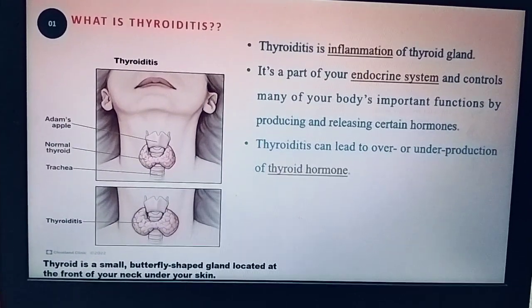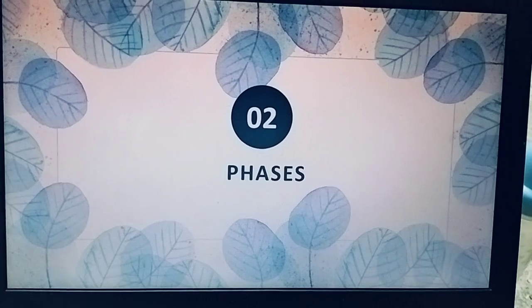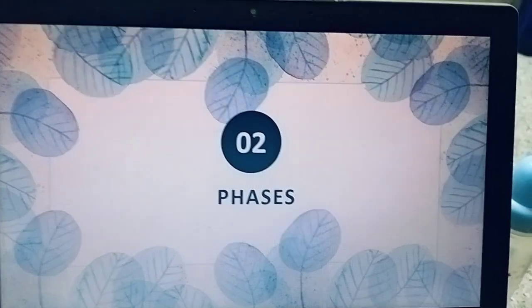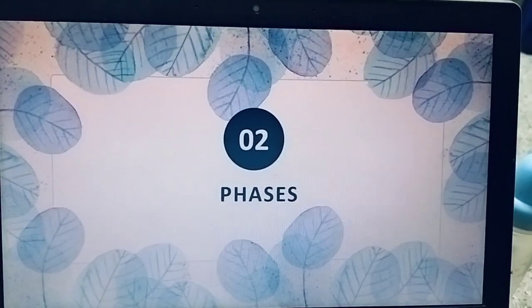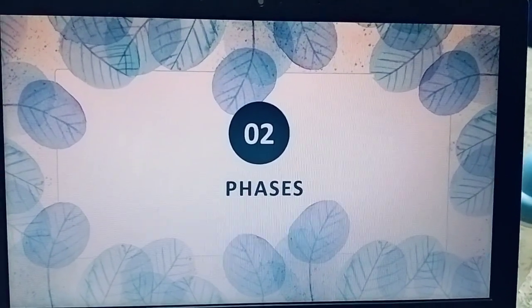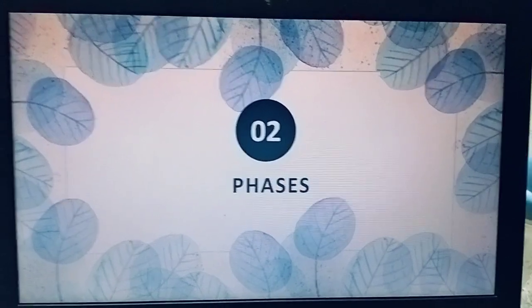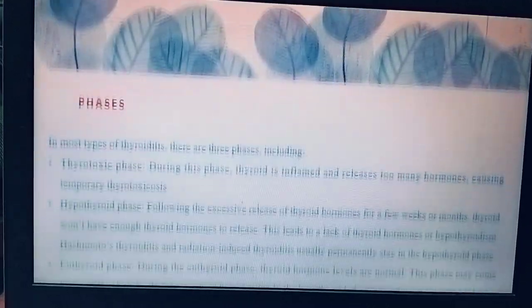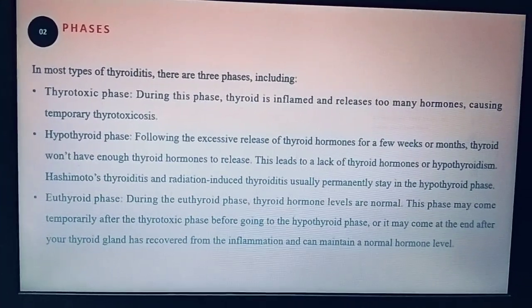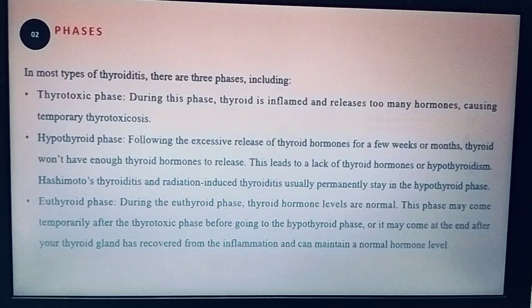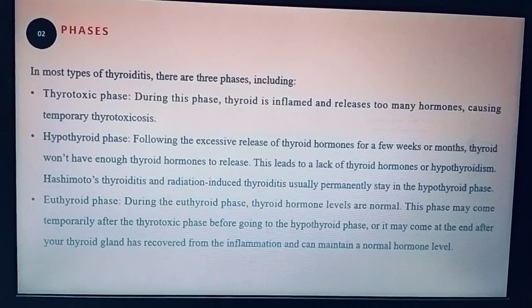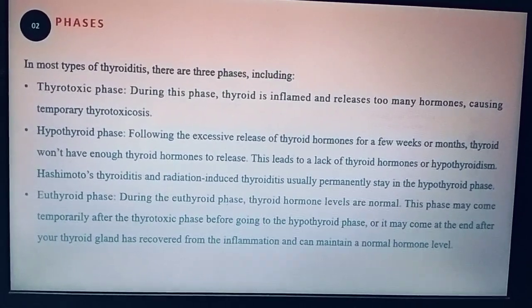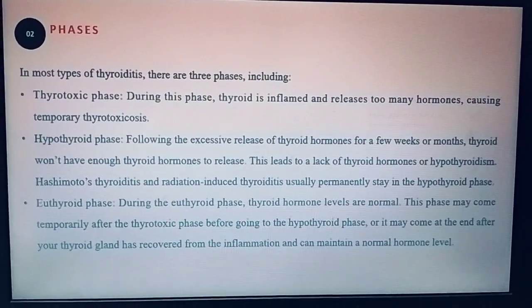Then next one, what are the phases involved in thyroiditis? In most cases of thyroiditis, there are three phases. They are the thyrotoxic phase, hypothyroid phase, and euthyroid phase. Coming to the first one, the thyrotoxic phase. During this phase, the thyroid is inflamed, so it leads to release of excess hormones that results in temporary thyrotoxicosis.